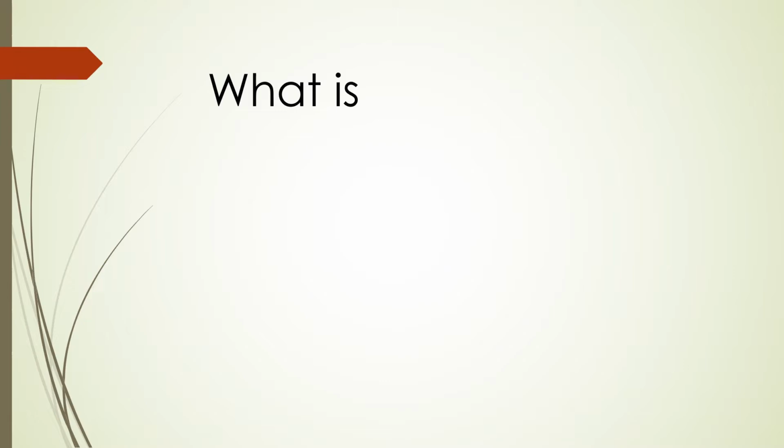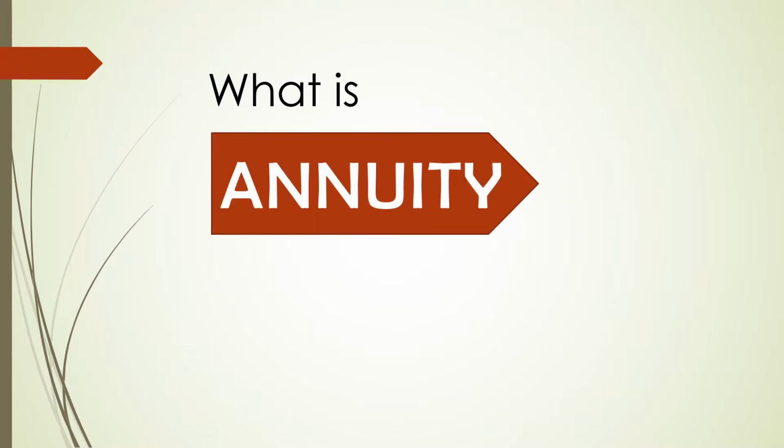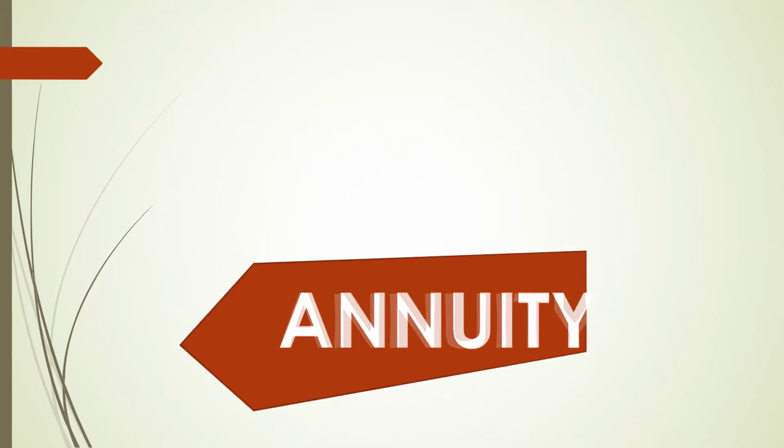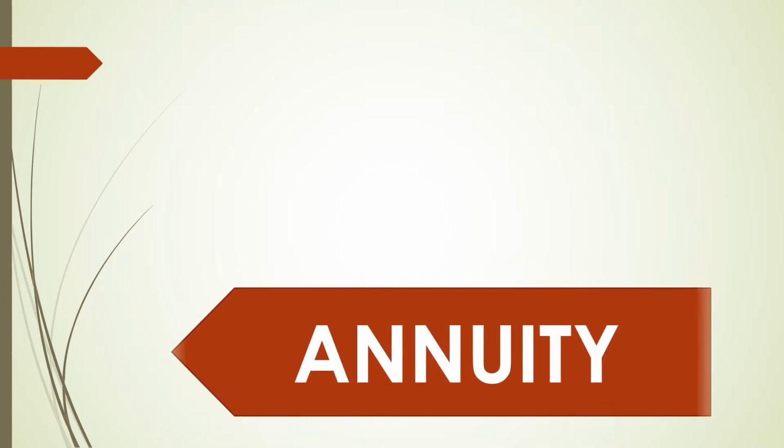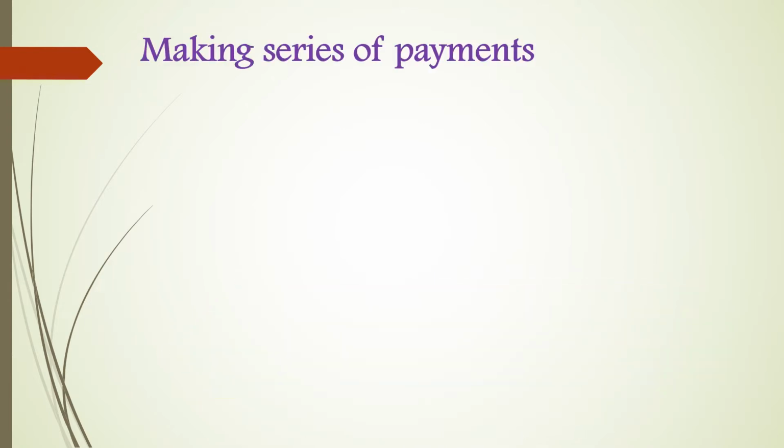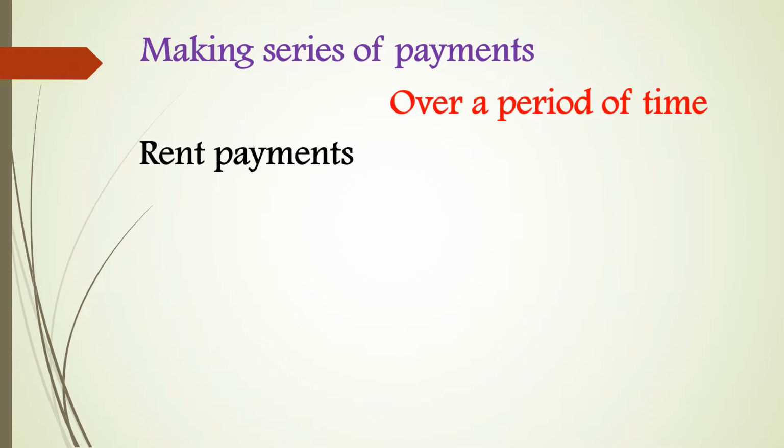Okay, what is annuity? Annuity is all about making series of payments over a period of time. Example, rent payments, car loan payments.